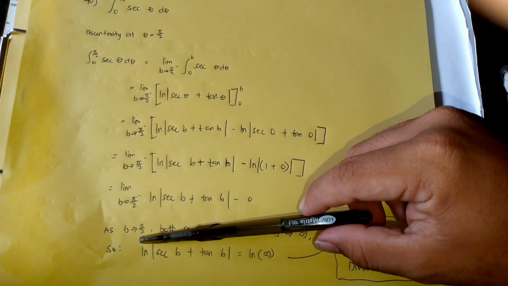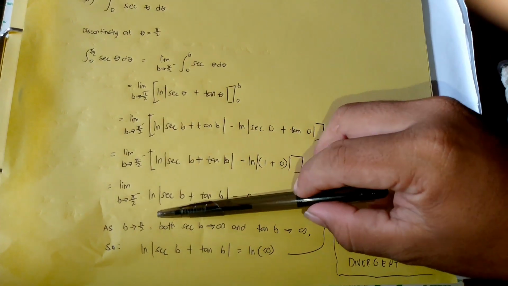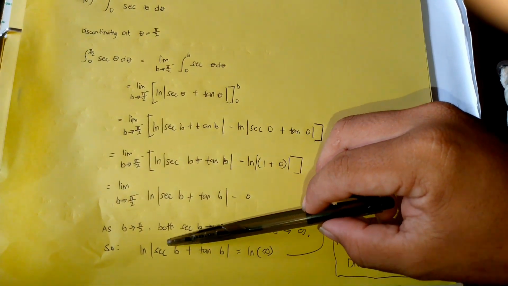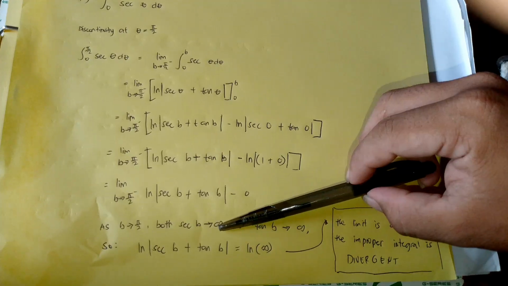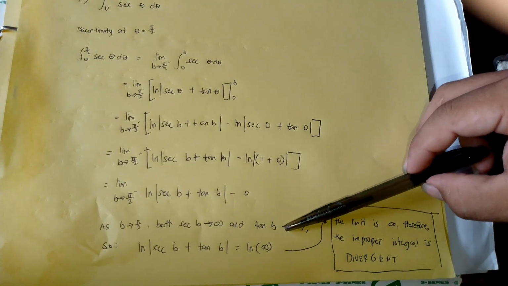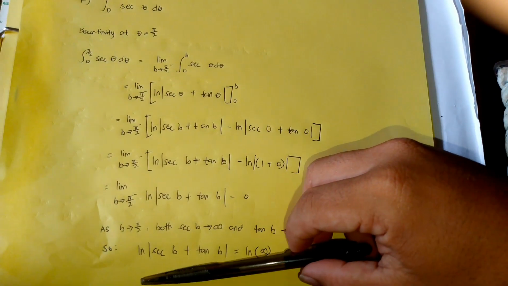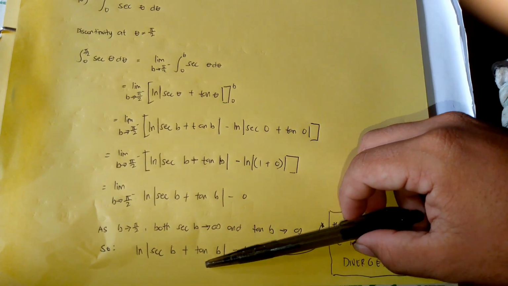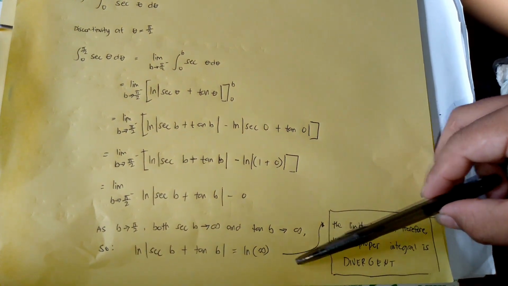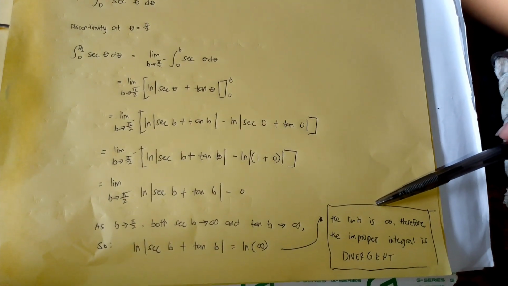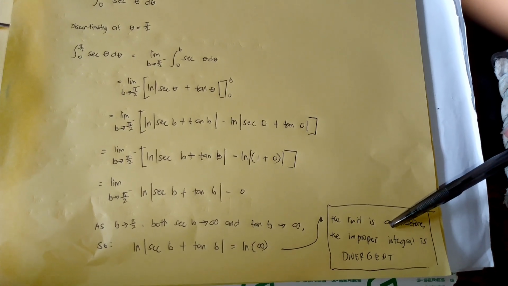Then as b approaches pi over 2, both secant b approaches infinity and tangent b approaches infinity. So ln of secant b plus tangent b is equal to ln of infinity. So the limit is infinity, therefore the improper integral is divergent.